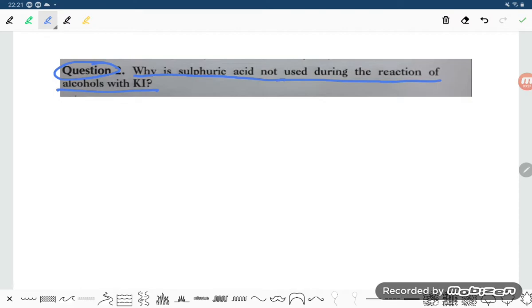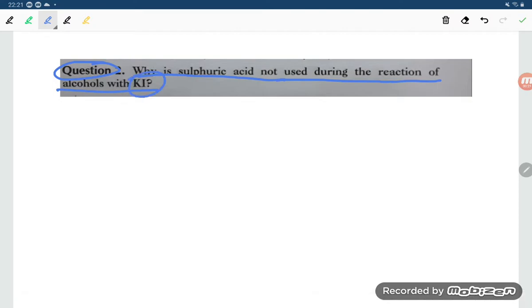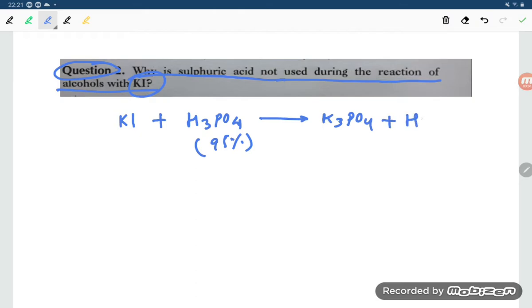So first of all, we have to understand what is the role of KI, student. Suppose we are having the alcohol, if you talk about the preparation. What does this KI do? Firstly, KI reacts with H3PO4. This is 95% concentrated. So it will give K3PO4 plus HI.